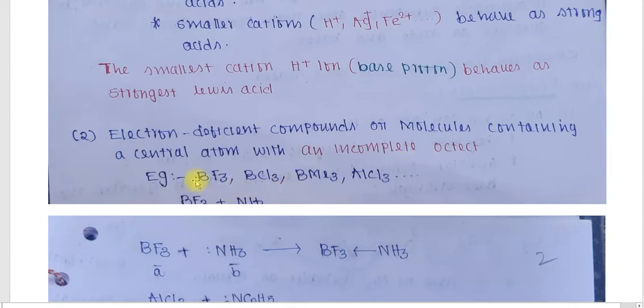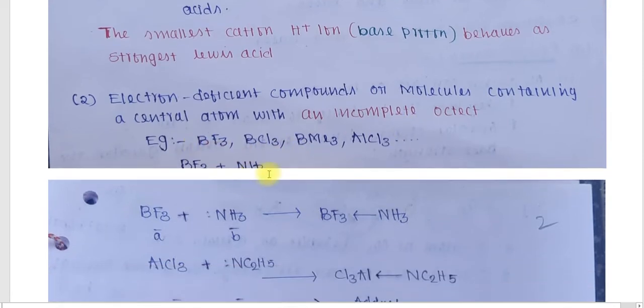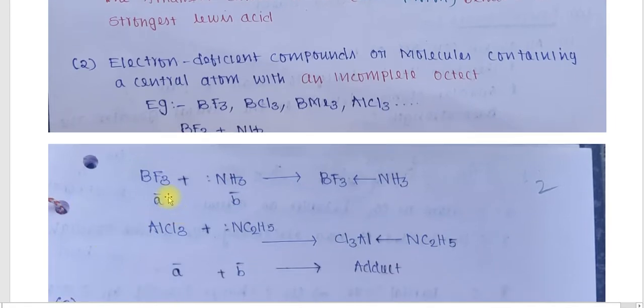Examples are BF3, BCl3, BMe3, AlCl3 and so on. There are many examples of Lewis acids. One example: BF3 plus NH3 gives BF3NH3. Here BF3 is acting as a Lewis acid.